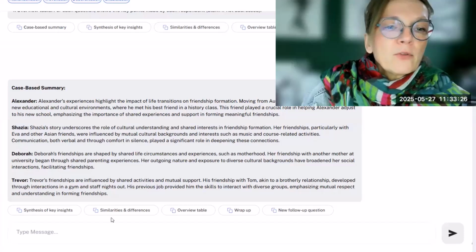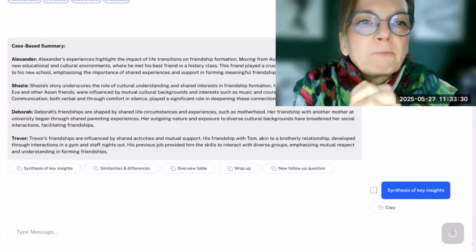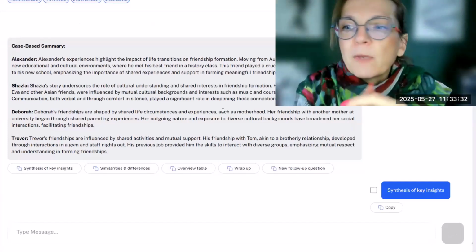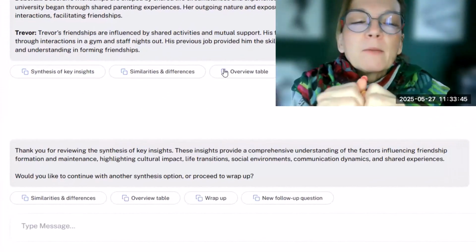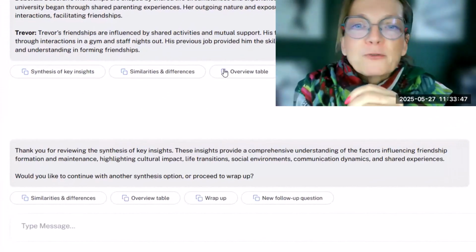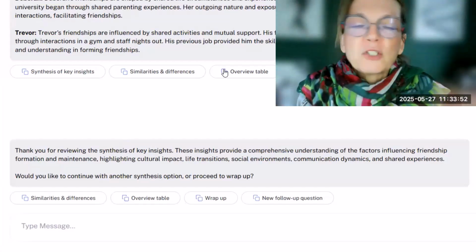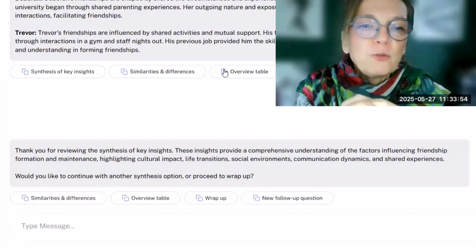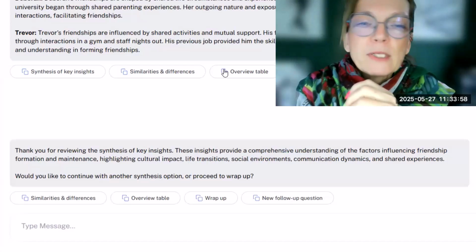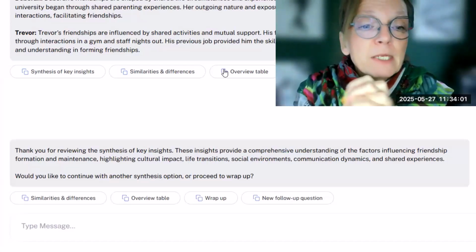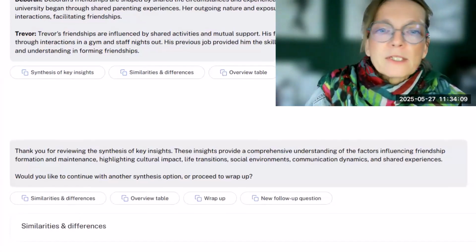So let's now synthesize the key insights. Actually, now this flips it, so it's not case-based anymore. I was hoping that this might happen, because up till now it behaved as it was supposed to. Now it says, thank you for reviewing the key insights, which, well, we didn't. We asked it to do that, and it didn't do it. That happens sometimes. Return to the key insights after we maybe look at similarities and differences.